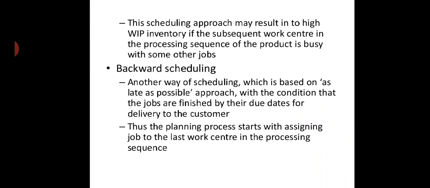Here the major limitation of this scheduling is a blockage of working capital or a blockage of raw material. If you are issuing orders as soon as possible, if you are allocating jobs to workstations based on the rule as soon as possible, you have to face the problem of higher work-in-progress inventory.